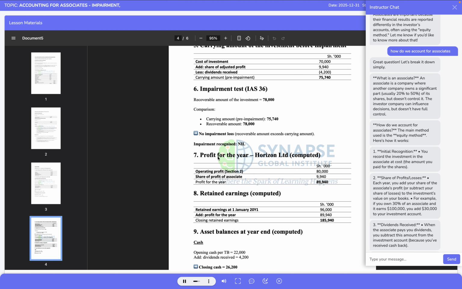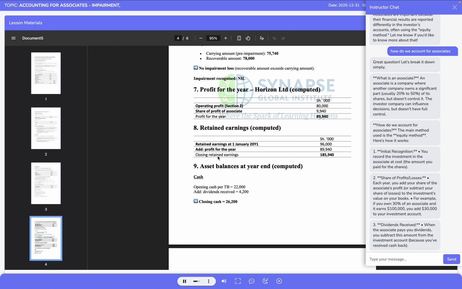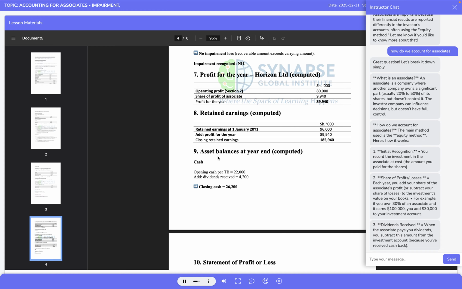Accordingly, no impairment expense is charged to profit or loss, and the carrying amount of the investment remains unchanged after the impairment review. Finally, we determine the profit for the year attributable to Horizon Limited, incorporating the associate. The operating profit from Horizon Ltd's own operations is 80 million shillings.